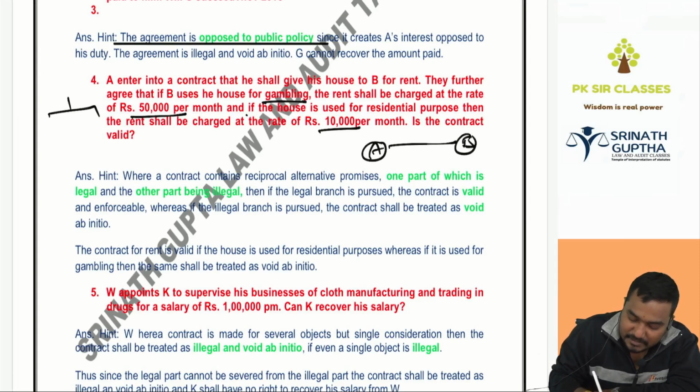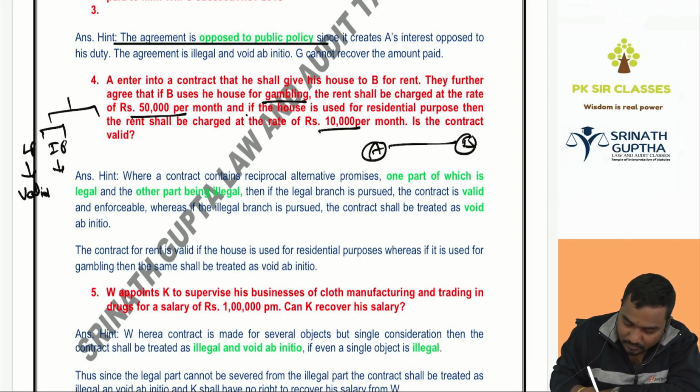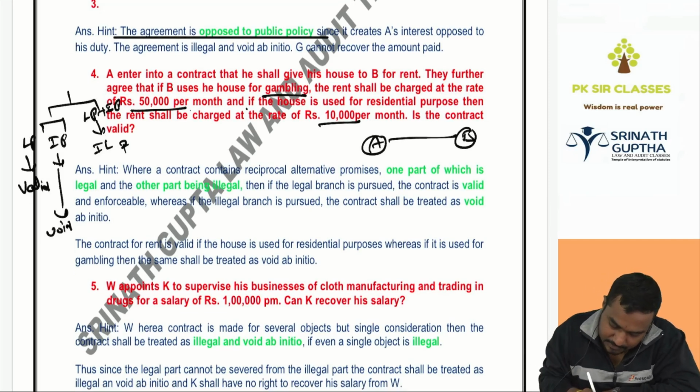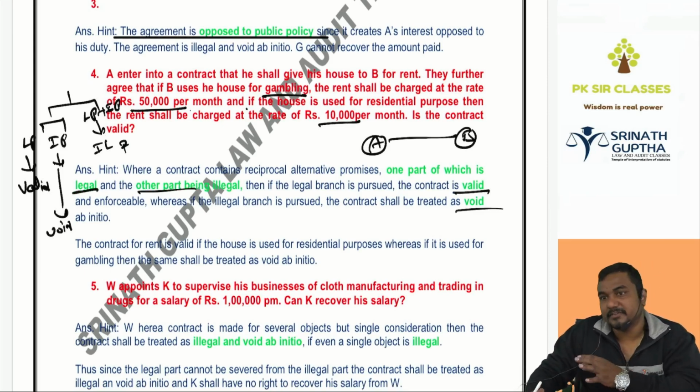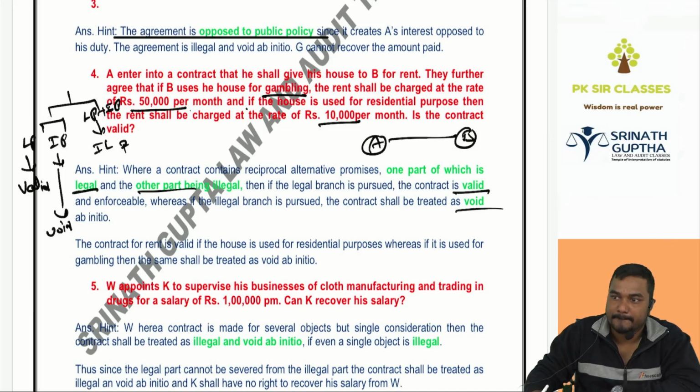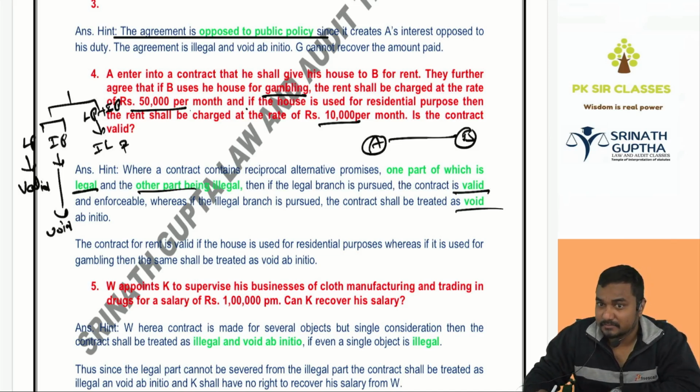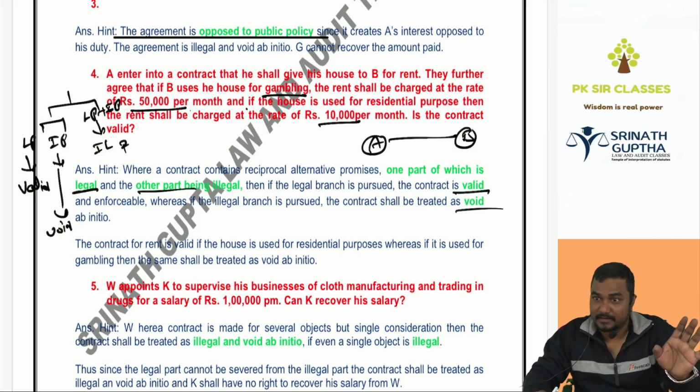We discussed that if there is any agreement which contains a legal part and an illegal part, and the legal part and illegal part are separable, the legal part is valid and the illegal part will be void. If the legal and illegal parts are not separable, everything will become illegal and void. Same example I gave in the regular lecture: you can use it for residential purpose or as a gambling house.